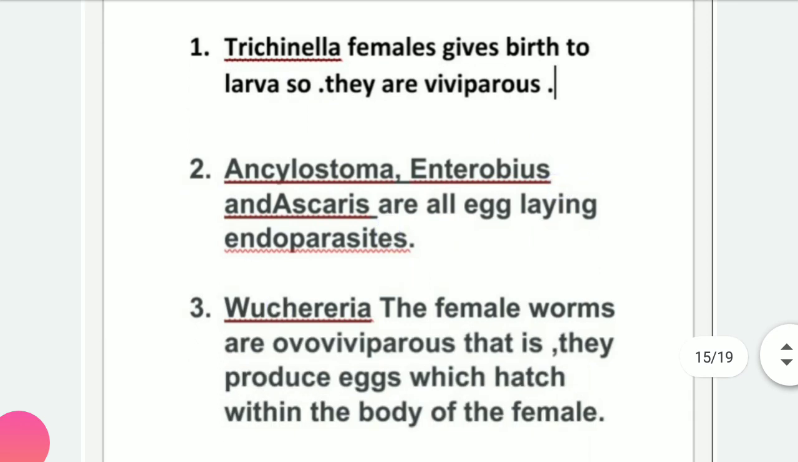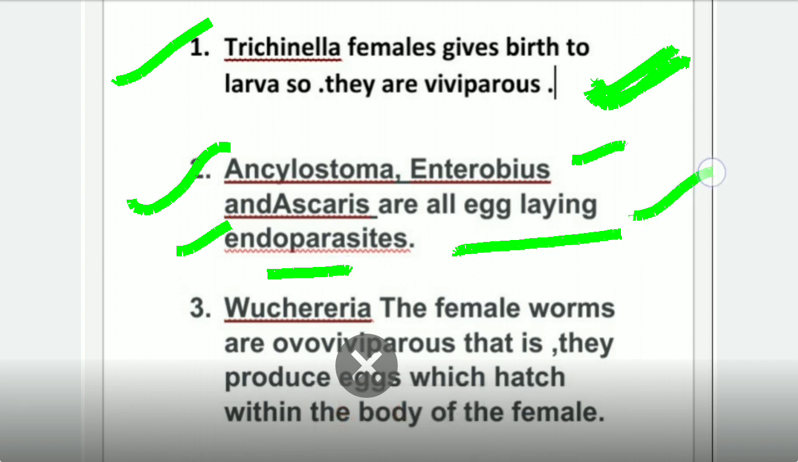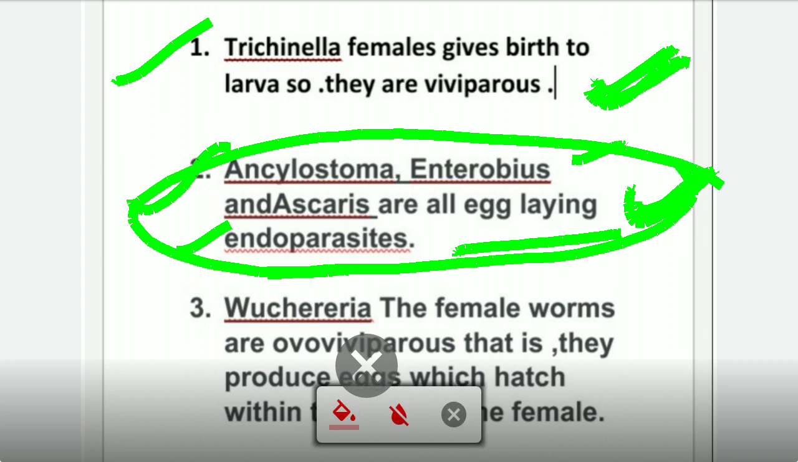See here, Trichinella. We will talk about the Trichinella. It belongs to which class? Aphasmidia. Here the female gives birth to larva, so they are viviparous. This is important for you all, that in general most of the animals are oviparous, but if we talk about Trichinella, it is viviparous. If we talk about Ancylostoma, Enterobius and Ascaris, these are all egg laying, so they are oviparous, which is the general rule for the Aschelminthes. These are the categories, we can generalize them.